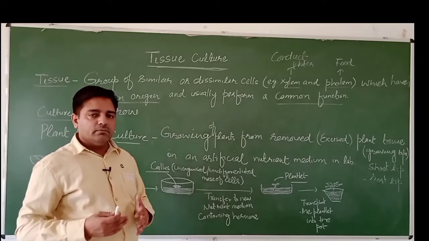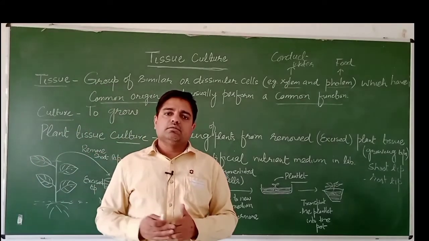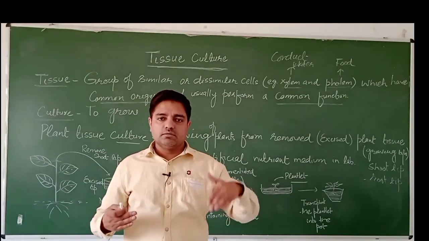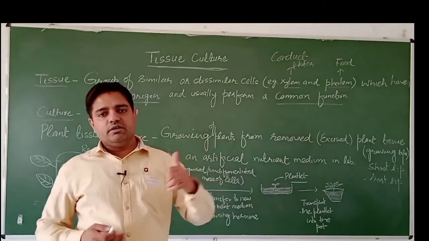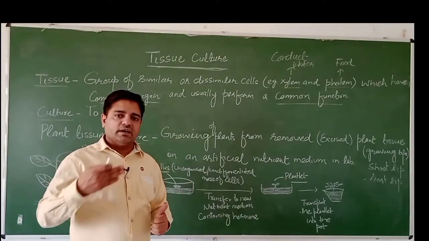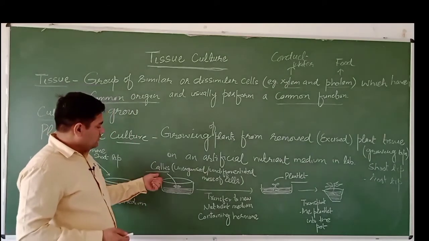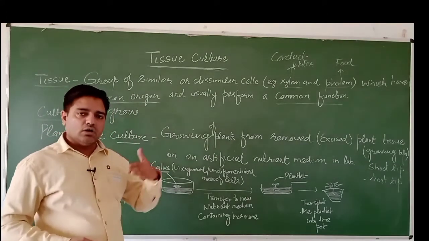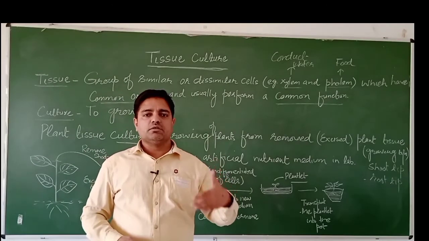After some time the cells of this excised plant tip will divide and form a callus. What is callus? Callus is an unorganized, undifferentiated mass of cells.